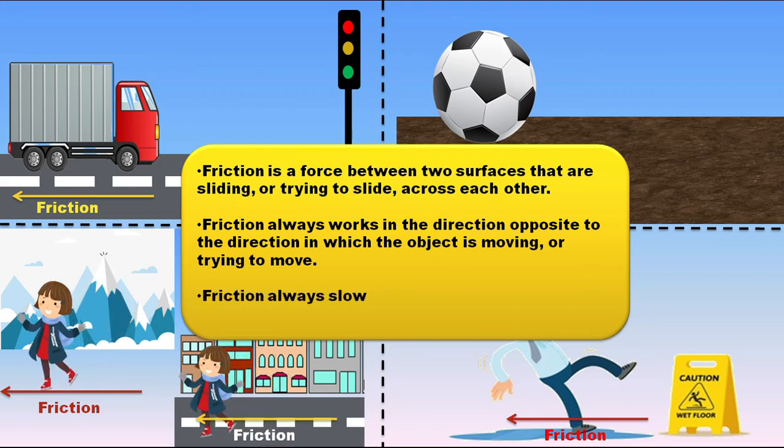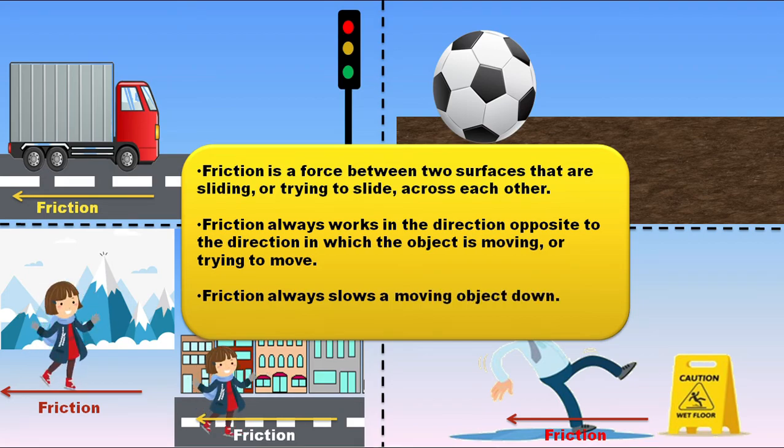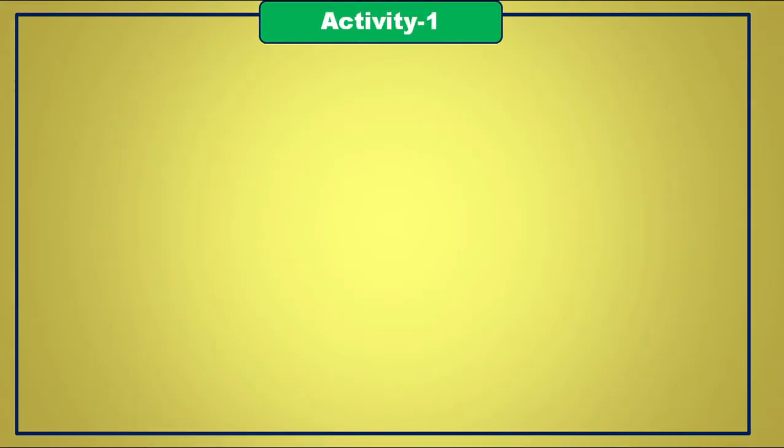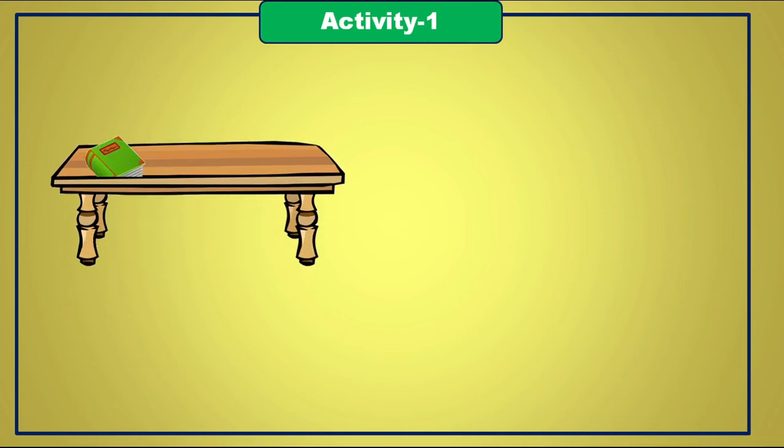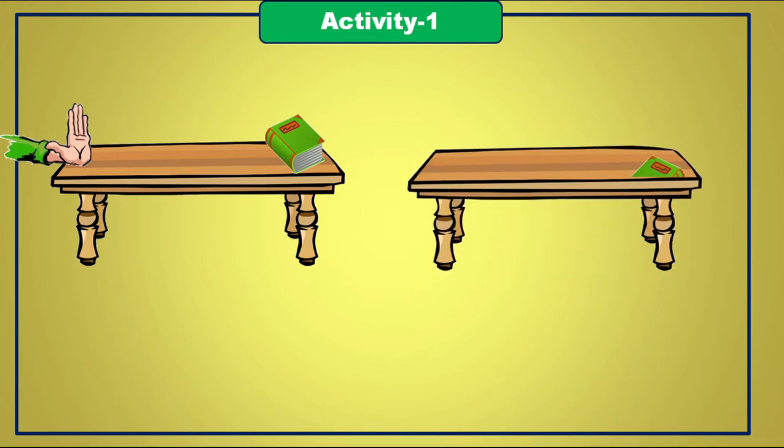Let's understand this concept with the help of an activity. Put a book on a table and give a gentle push to it. What do you observe? Repeat this process but in the opposite direction. Does the book stop this time also?